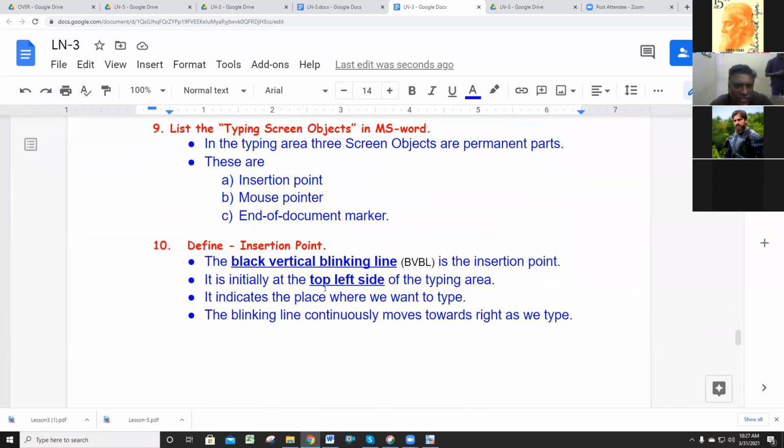Insertion point, first one. Black vertical blinking line, BVBL. The short form is not there in your textbook, I'm just giving it for coding. BVBL means black vertical blinking line. It is called an insertion point in the typing area. It is initially at the top left margin of the typing area. It indicates the place where we want to type. The blinking line continuously goes towards the right as we type.